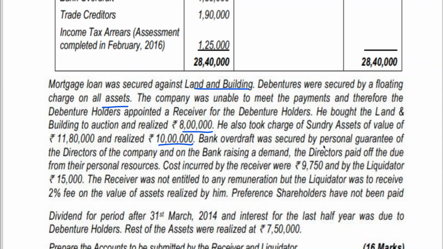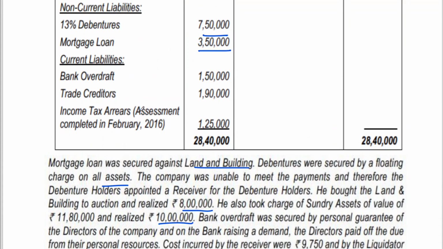Okay, the bank overdraft was secured by personal guarantee of the directors of the company, and on the bank raising a demand, directors paid off the debt from personal resources. So the bank overdraft will become a current liability. This will be cleared by directors. This will be taken to liquidator statement. Trade creditors will be taken to liquidator statement. Preferential creditors will be taken to receiver statement. Debentures will be taken to receiver statement. I told you, this mortgage loan also, after adjusting surplus, will be taken to receiver statement on the receipt side.